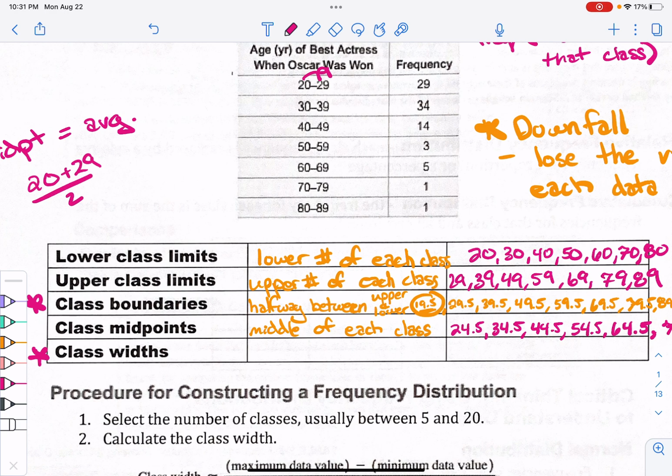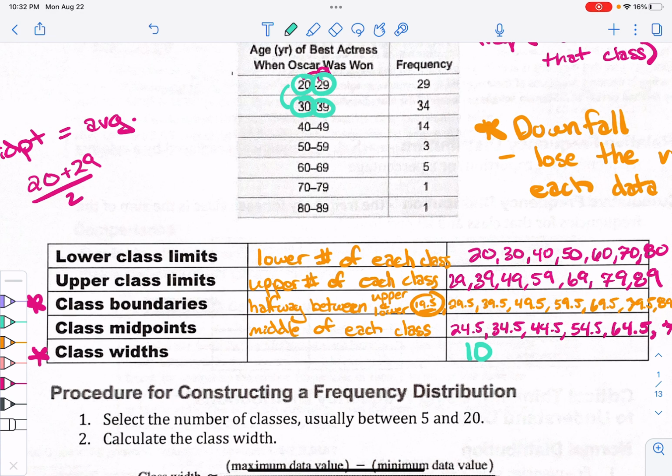But your class width goes from the start of one class to the start of the next class. Or you can go from the end of one class to the end of the next class. It's exactly the same distance apart. So from 20 to 30, your class width is actually 10 units.